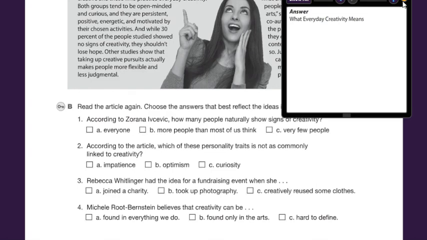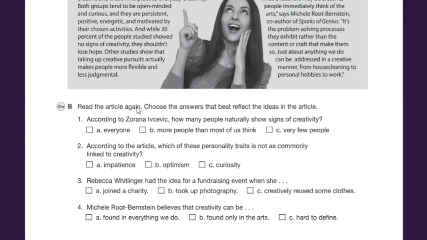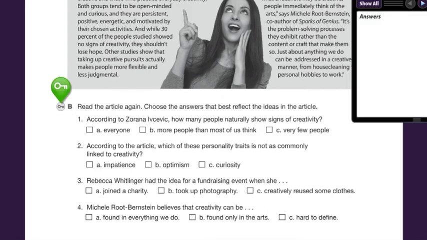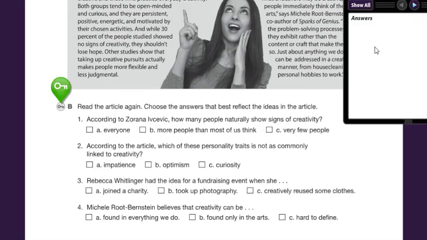And then we have: read the article again, choose the answers that best reflect the ideas in the article. So let's do it together. Number 1 says, according to Zorana Aidshevik, how many people naturally show signs of creativity? It says letter B, more people than most of us think. Okay, you may pause the video in this section too. Then second, according to the article, which of these personality traits is not as commonly linked to creativity? That's A, impatience.